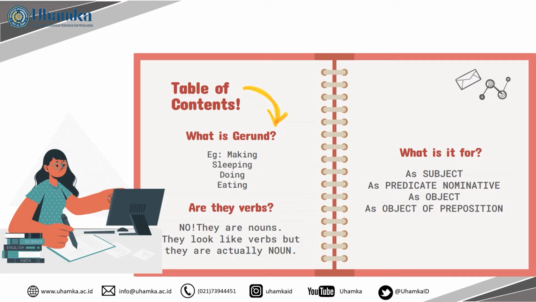And the next question is, just because they end with ing, are they verbs? Well, the answer is no, never. Gerund is always a noun. It might look like a verb, but actually gerund words are nouns. And just because it is a noun, in a sentence, gerund works as a subject, or maybe a predicate nominative, or sometimes an object, or maybe an object of preposition in a sentence.